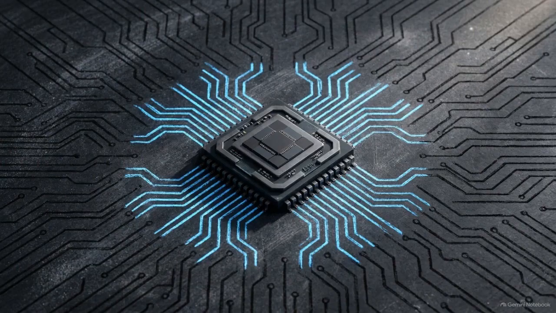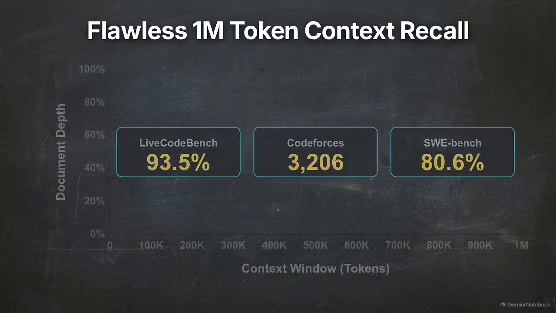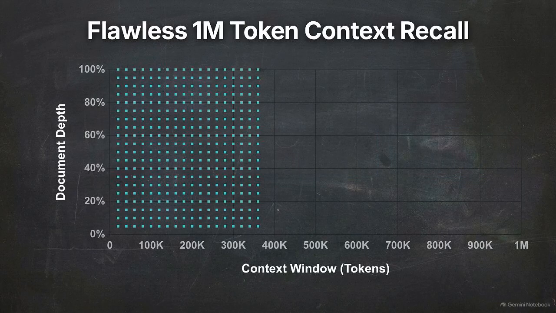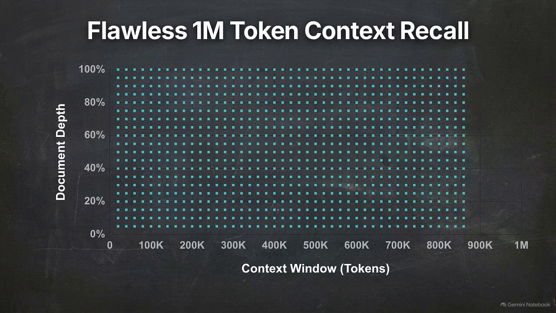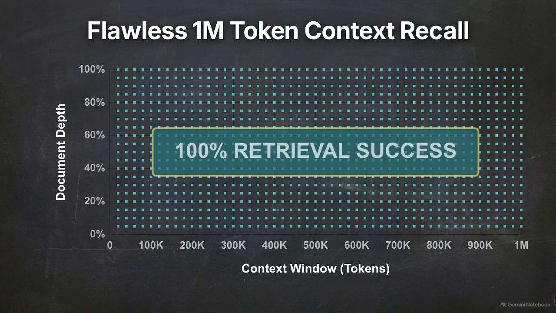This rigorous internal architecture translates directly into external performance. On screen are the resulting benchmarks: 93.5% on LiveCodeBench, a Grandmaster Elo rating of 3206 on Codeforces, and an 80.6% resolve rate on SWE-Bench. The true operational capstone is its memory reliability, achieving flawless 100% retrieval success across the entirety of the 1 million token needle in a haystack benchmark.